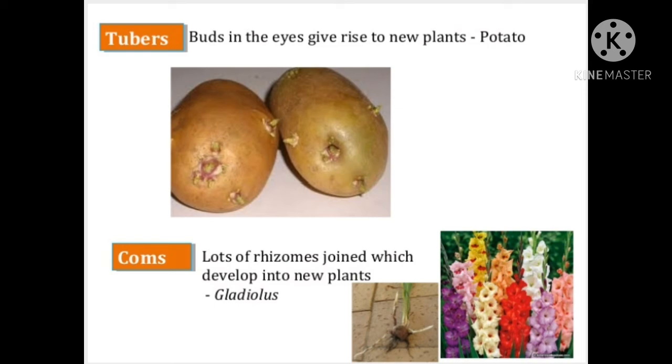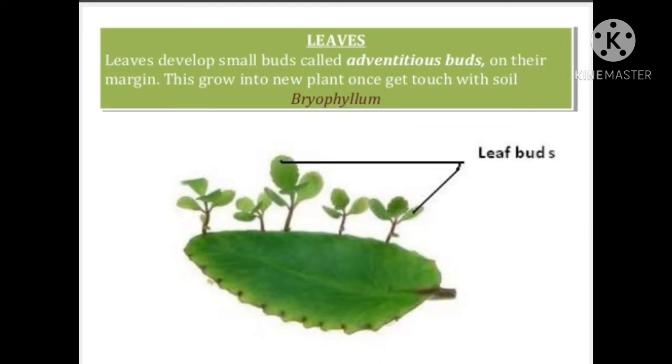Children, you have seen potato. It has eyes and from each eye a new plant can be formed. Corms. These are swollen stems in which lots of rhizomes joined together that develop into new plants. Gladiolus is its example.